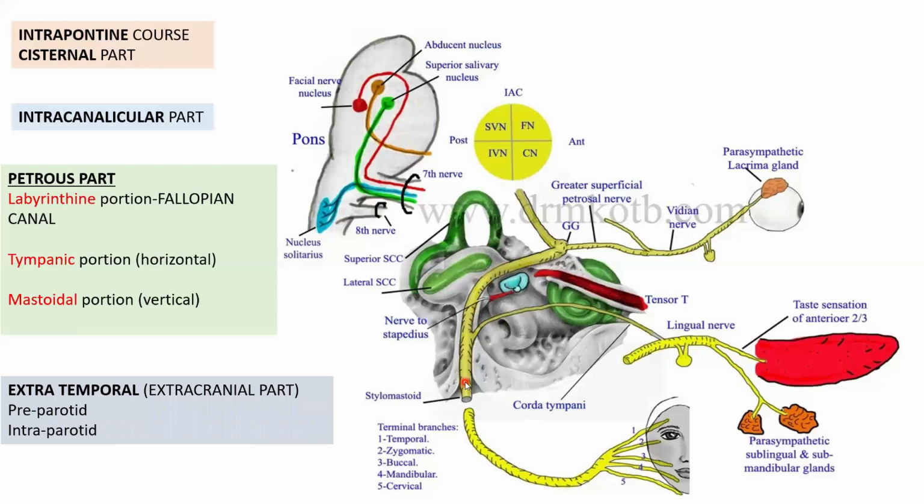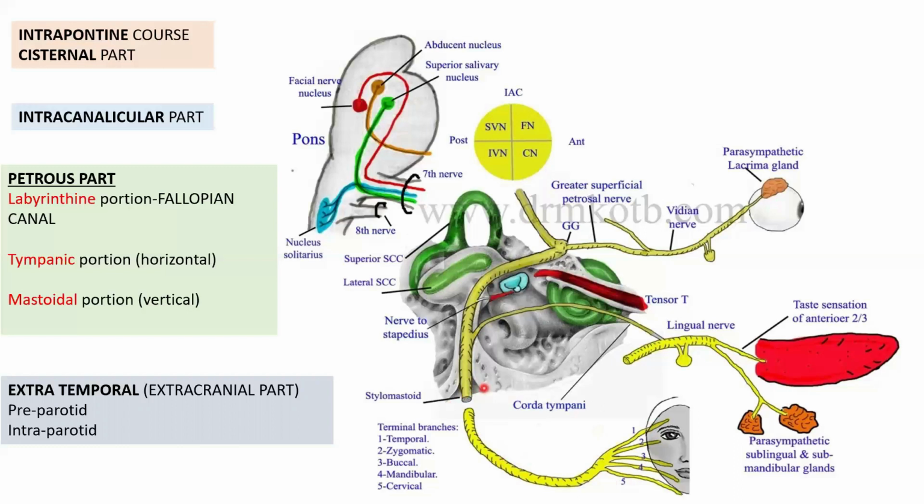What happens after that? The vertical segment exits out through the stylomastoid foramen, and then it enters the parotid gland to terminate. So even before entering the parotid, it gives off a few branches that we call the pre-parotid branches, and the terminal branches within the parotid gland describe the pes anserinus pattern of branching. Okay, the intraparotid branches. Clear with it?